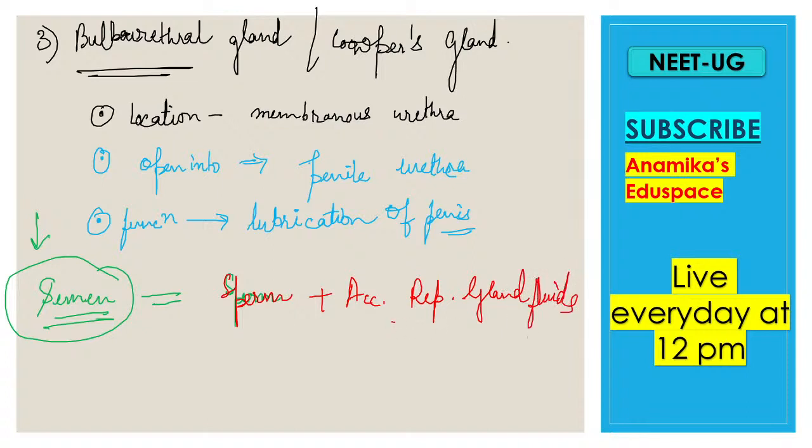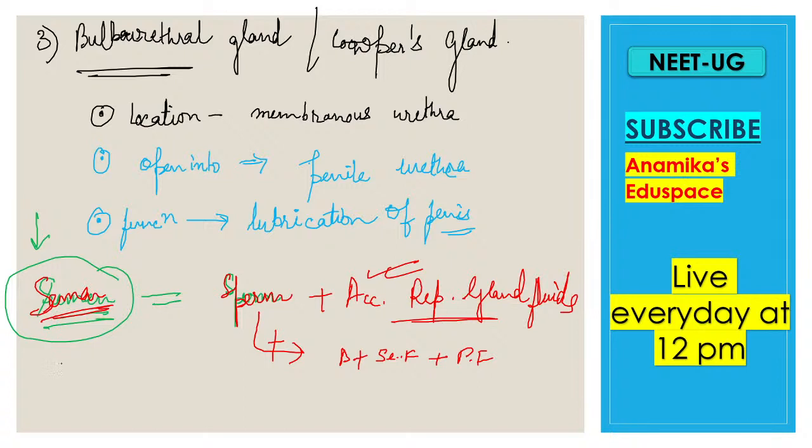What are the accessory reproductive gland fluids? They are the fluid of the bulbourethral gland, plus the fluid of the seminal vesicle, that is the seminal fluid, plus the fluid of the prostate gland, that is the prostatic fluid. Sperm plus all the fluids of the accessory reproductive glands is your semen, which is ejected.